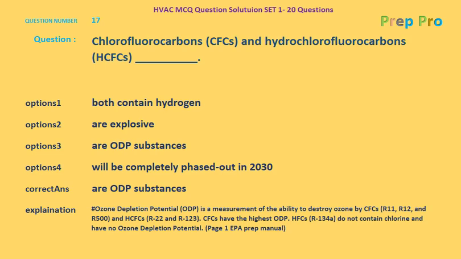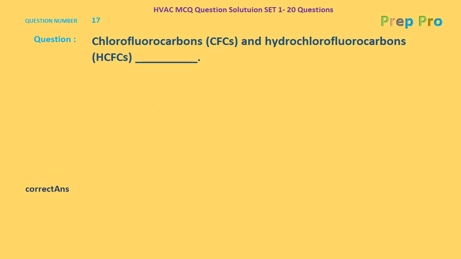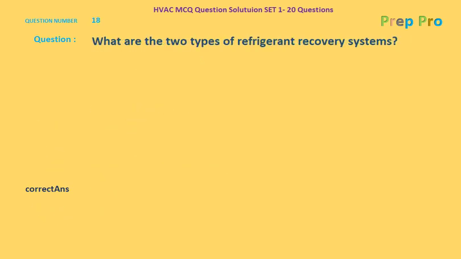CFCs have the highest ODP. HFCs, R134A, do not contain chlorine and have no ozone depletion potential. So HFCs are non-ODP, whereas CFCs and HCFCs are ODP substances. Page number 1, EPA Prep Manual. Now we'll go forward to the next question, question number 18.